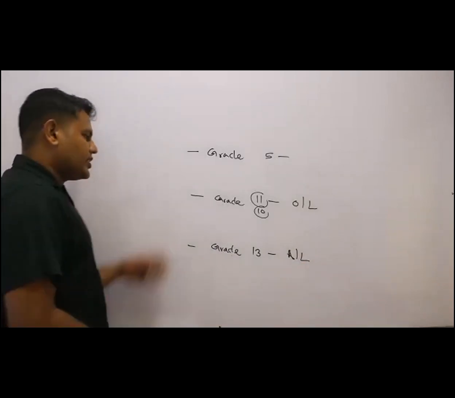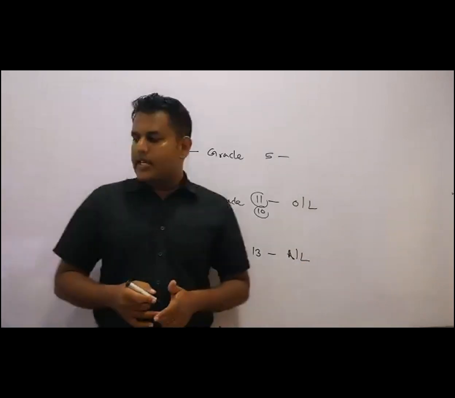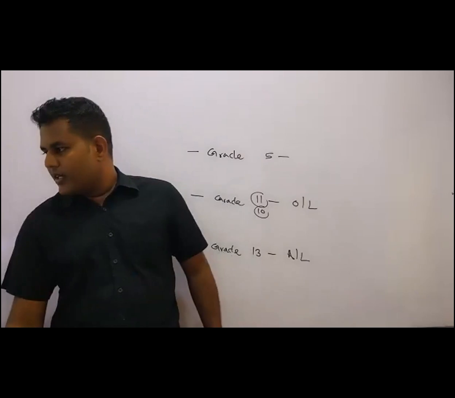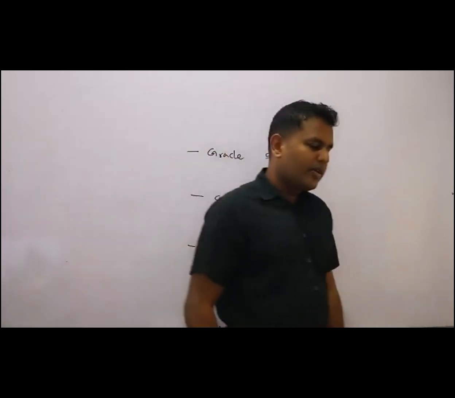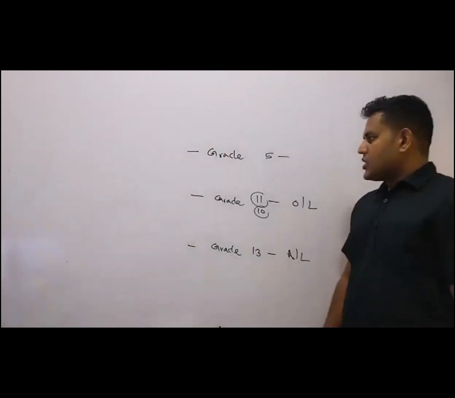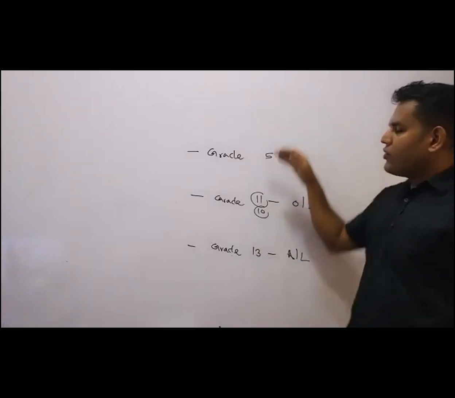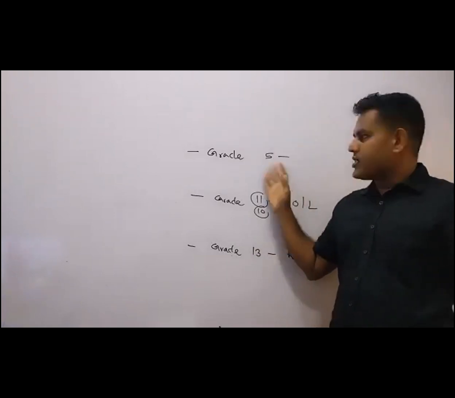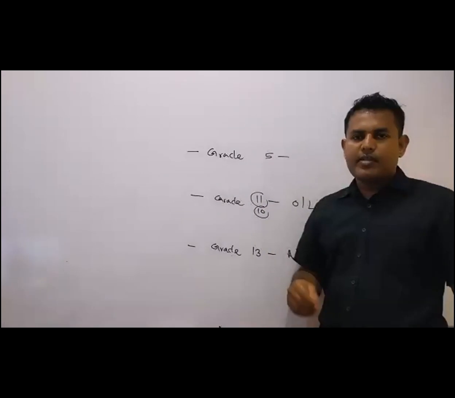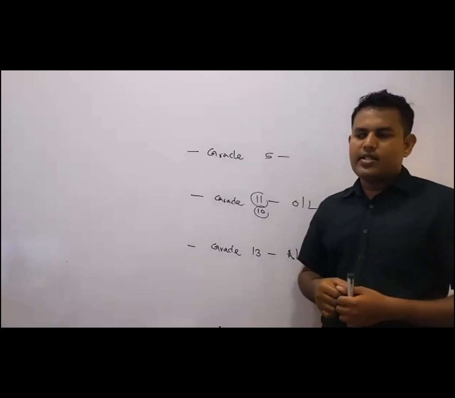These are the three basic exams in your school life. Grade 1 to 5 was a very competitive exam. Some students have faced this exam and some haven't. Some had a grade 5 scholarship.